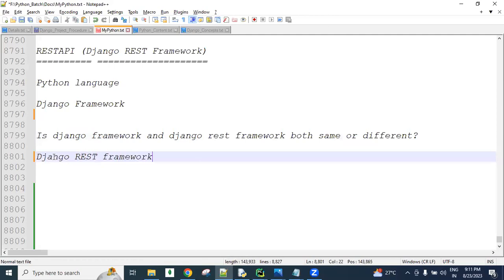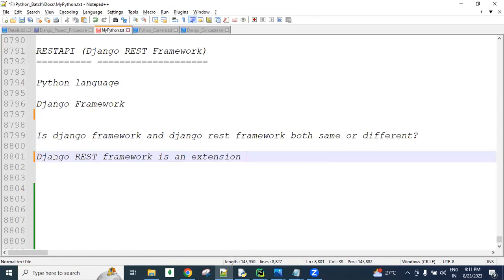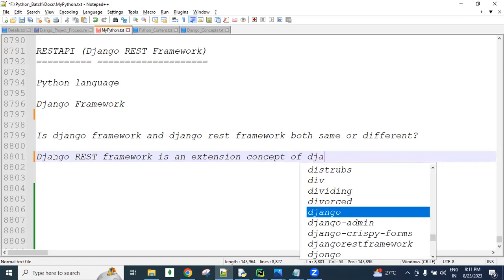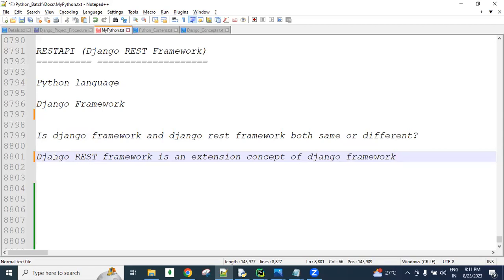Django REST framework is an extension concept of the Django framework.